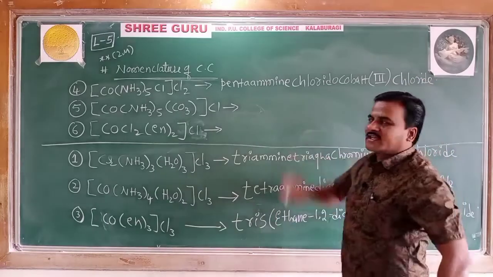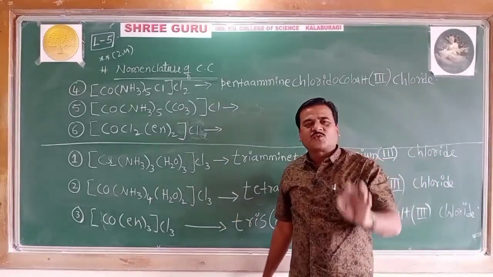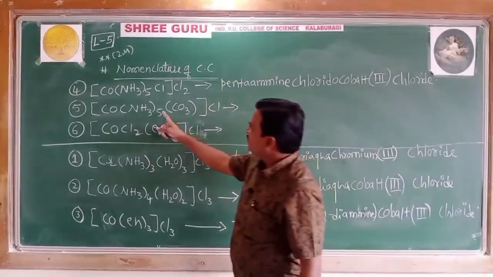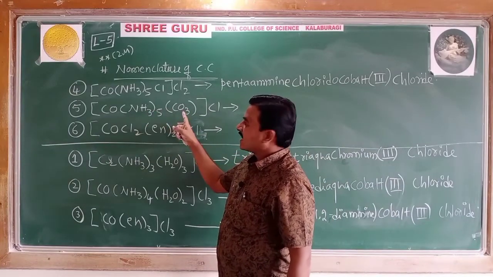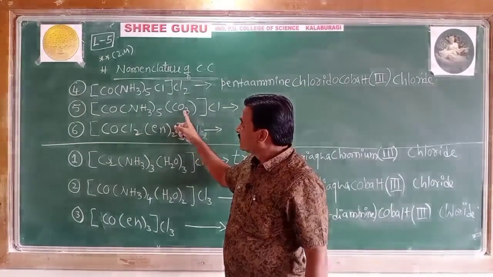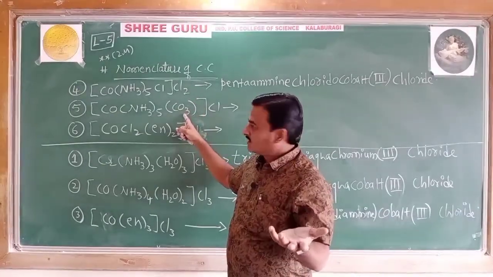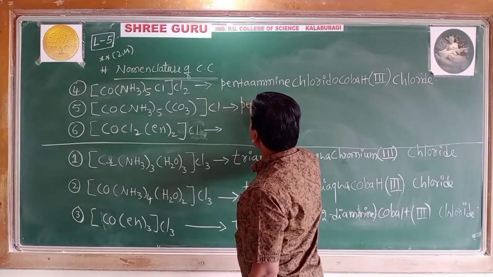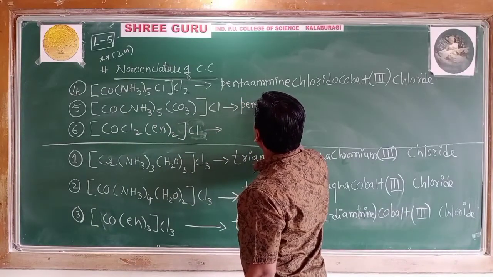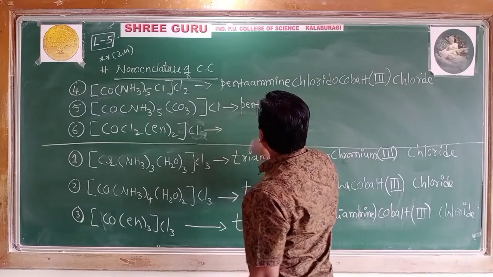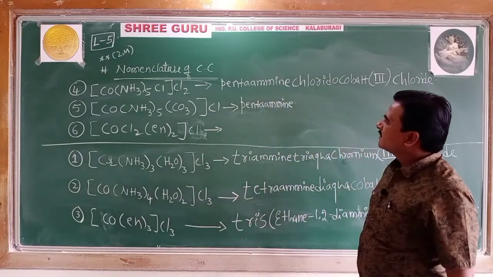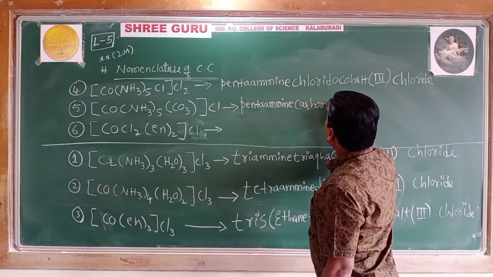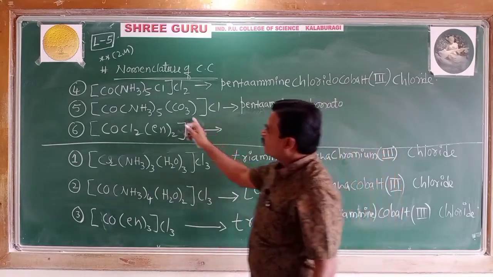This is the cationic part, and the anionic part is chloride. That completes the name of the 4th cationic complex. Come on, 5th one. Again 2 ligands, amine and carbonato, the negatively charged CO3 2-, the carbonato ligand. So here pentaamine, next carbonato, cobalt.